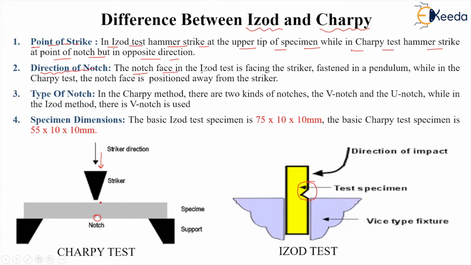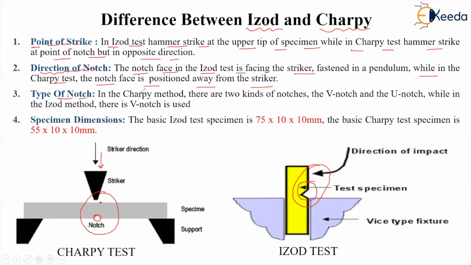The notch in the Izod test is facing the striker. You can see here, the striker is there and the notch is here. Both are facing each other. While in the Charpy test, the notch face is positioned away from the striker. Here, the two faces are opposite. Striker and notch are at different faces, so the direction is different.